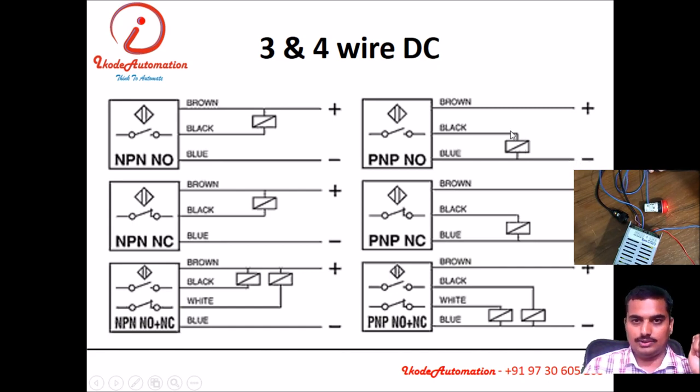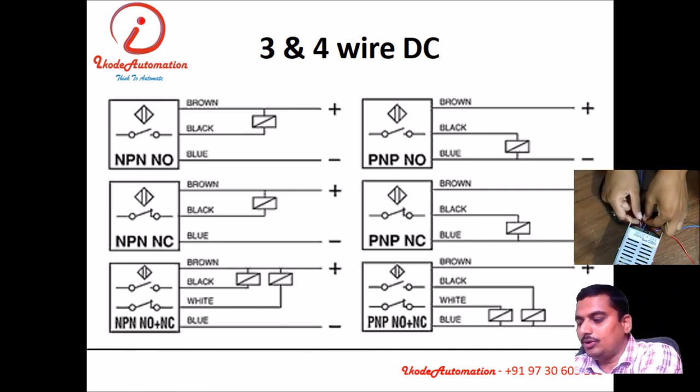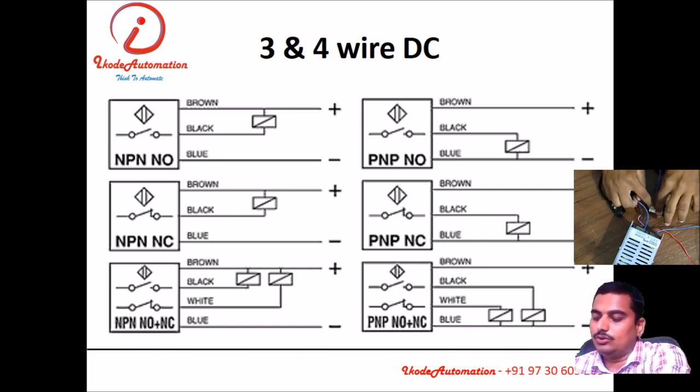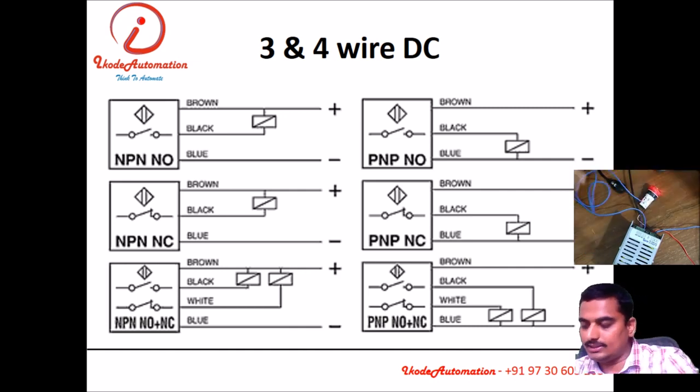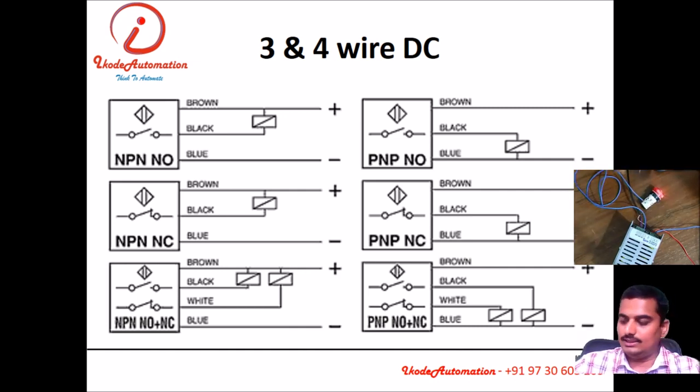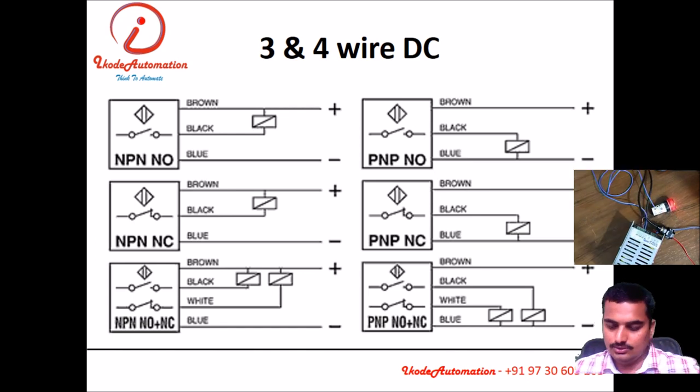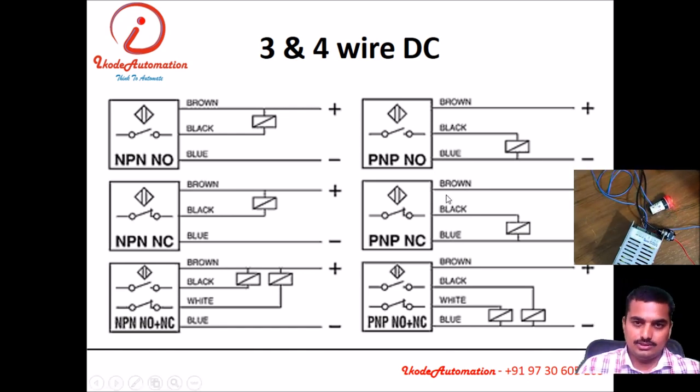terminal of the supply. Here we can see the interfacing of the 3-wire sensor. It has 3 wires, one positive, one negative, one output. Output is connected to the load and another terminal of the load is connected to minus, as we have the PNP NC proximity sensor with us. So we have this type of proximity sensor.